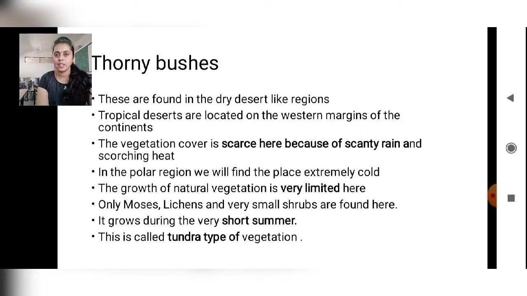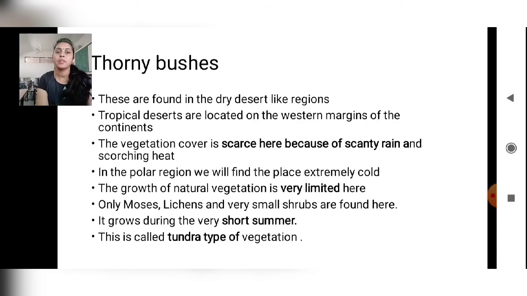Now the third part is the thorny bushes. You know very well what a bush is. These are found in the dry desert-like regions. Tropical deserts are located on the western margins of the continent, so all on the western side. The vegetation cover is scarce here because of scanty rain and scorching heat. Scanty means very less and scorching heat means extremely hot temperature.